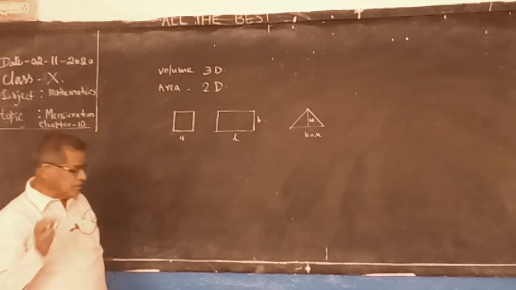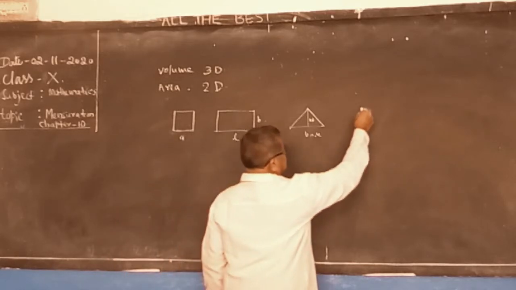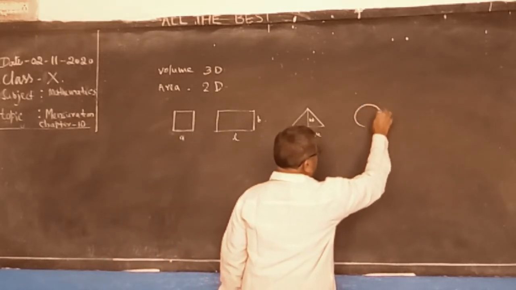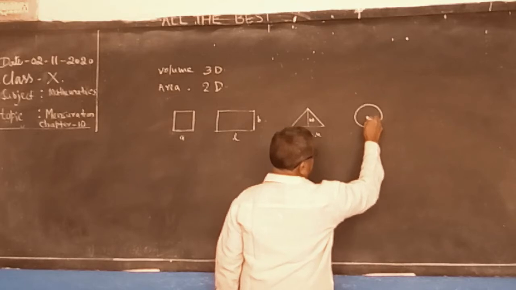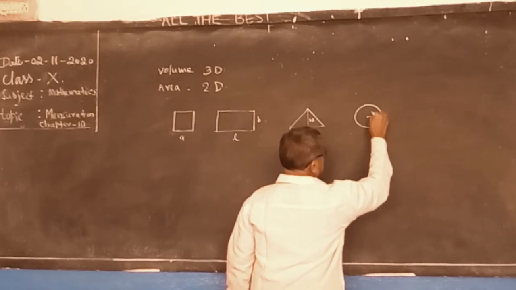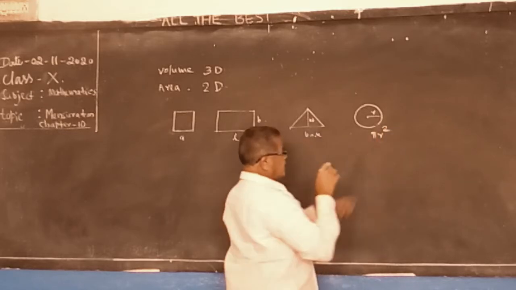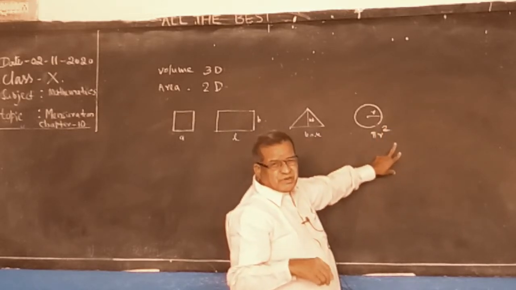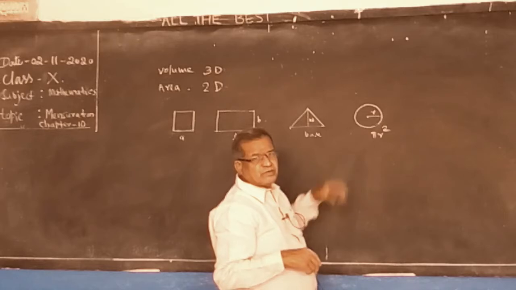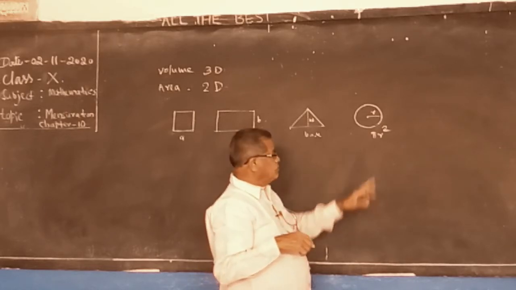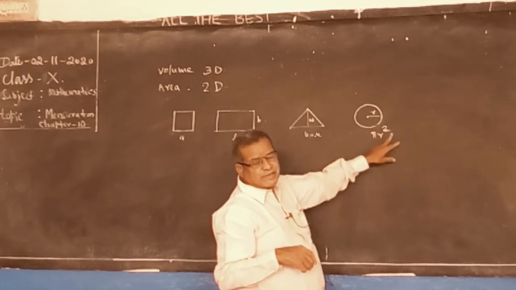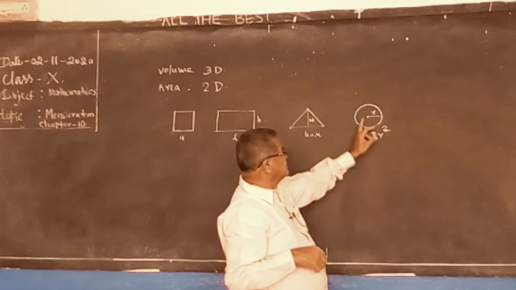Like this, circle area. Here we are multiplying R into R. If you take a circle, area is pi r square. Here R into R. Pi is a numerical value, 22 by 7. But here two measurements, we are multiplying R into R, radius.